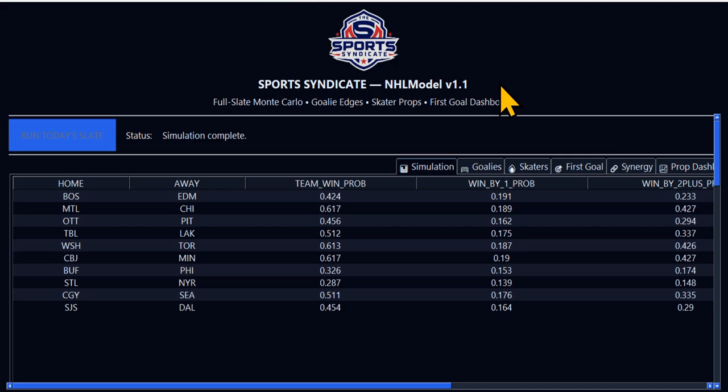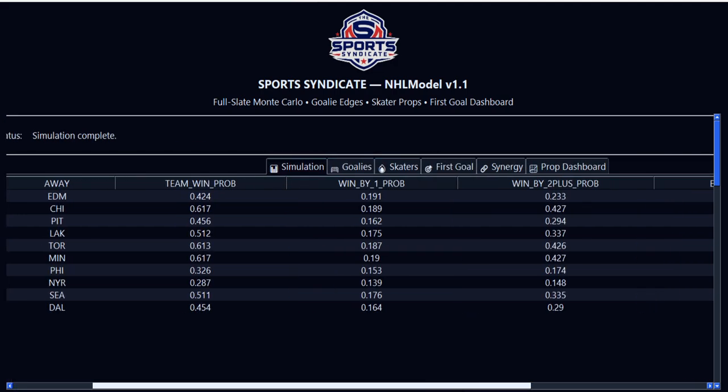We are definitely in the hockey mode. Here we go right here. Let's go through this portion, where this tab is basically the overall projections for team win. So the money lines. Based off the model, we got Montreal expected to win heavily, Washington heavily expected to win, and Columbus expected to win heavily.